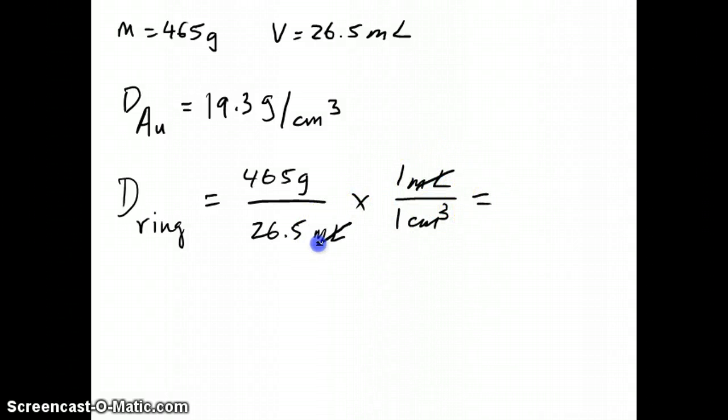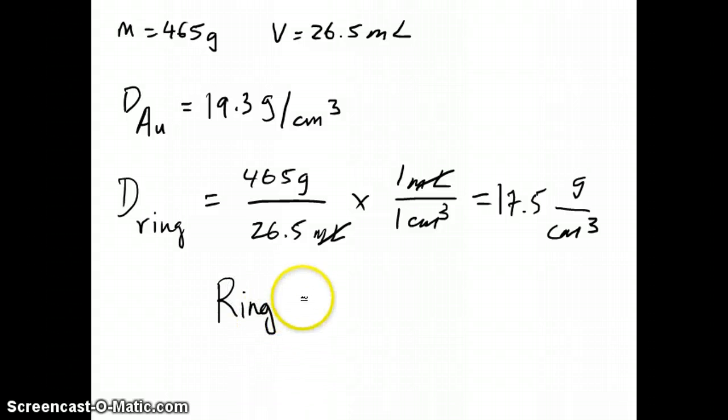That's your conversion factor, so you can cancel the units, and that leaves you with grams over cubic centimeter. If you do that calculation, you get 17.5 grams per cubic centimeter, and this tells you that the ring here is not made out of pure gold.